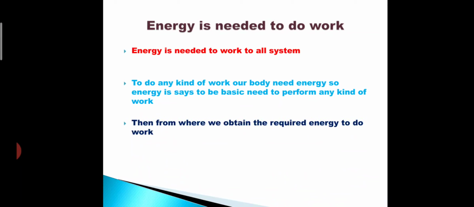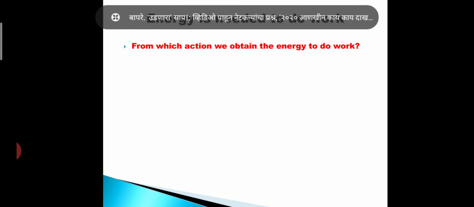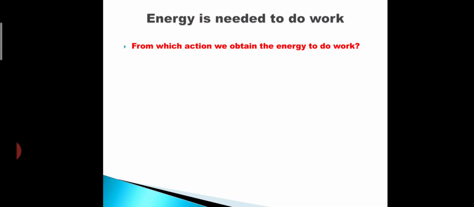And then the energy whatever we require, from where we obtain the required energy to do work? Energy needed to do work is obtained from the food, or from which action we obtain the energy to do work.